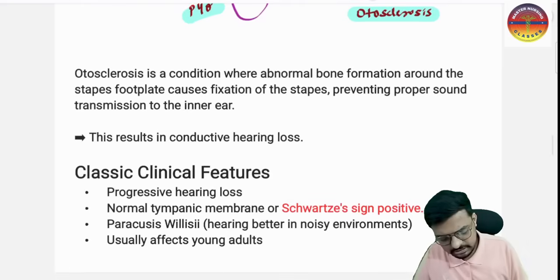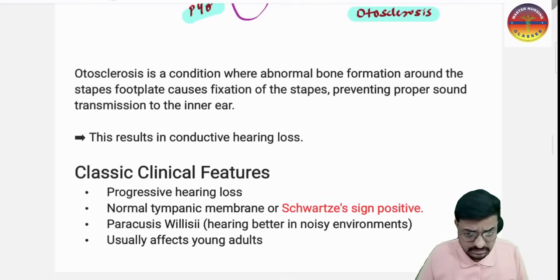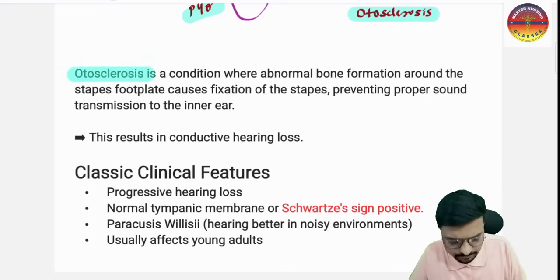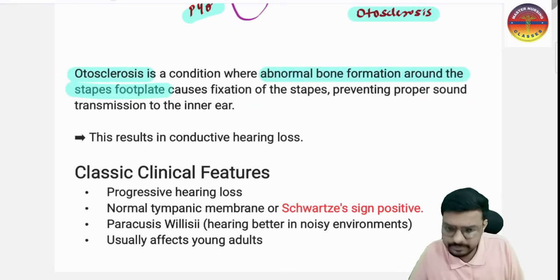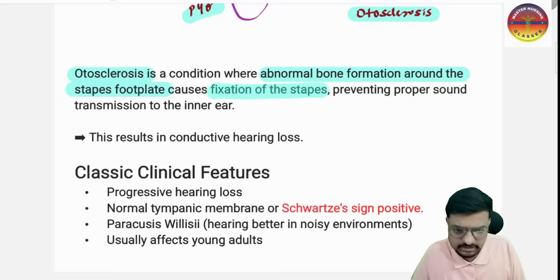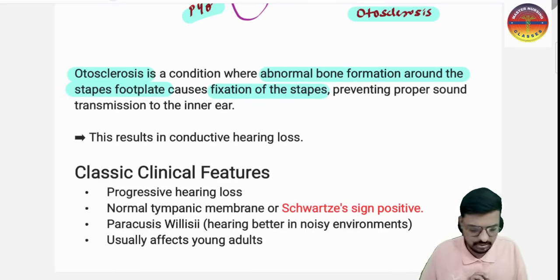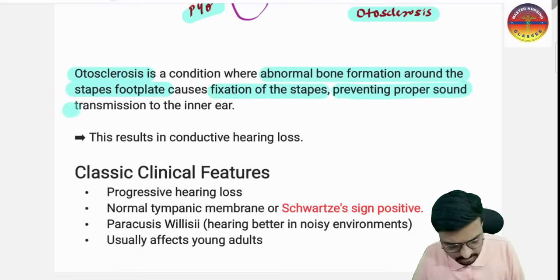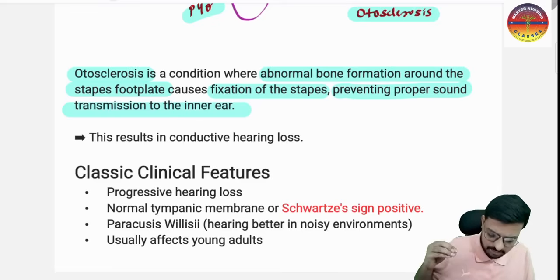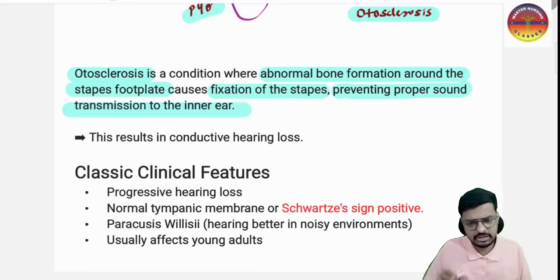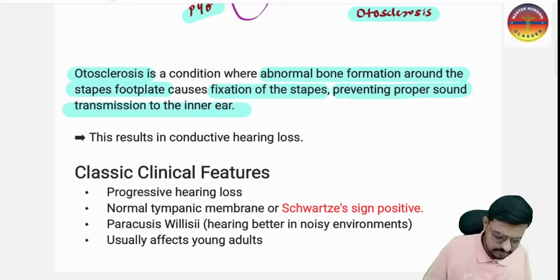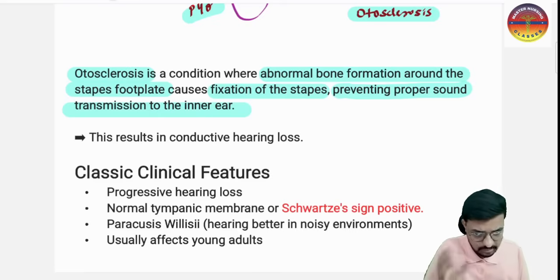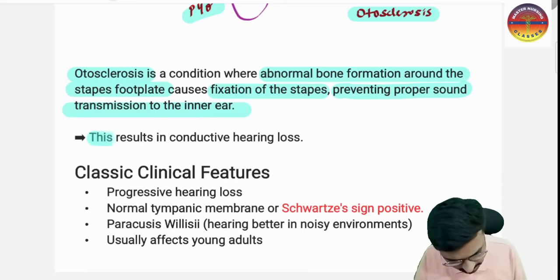This condition, where the stapes bone gets fixed over the oval window, we call otosclerosis. It is abnormal bone formation around the stapes foot plate, which causes fixation of the stapes, preventing proper sound transmission to the inner ear. There is a problem in transmission, where the vibrations are not getting transported to the inner ear, so conductive hearing loss will happen. This results in conductive hearing loss.